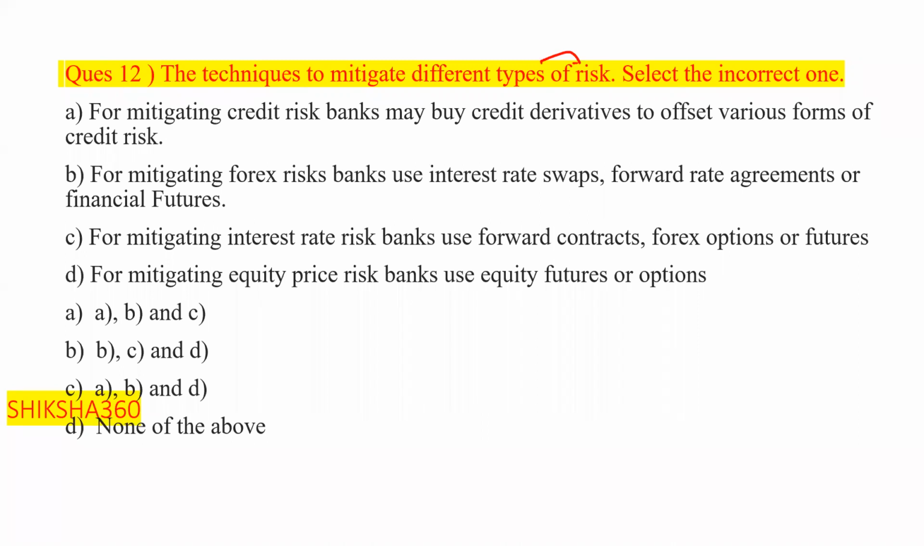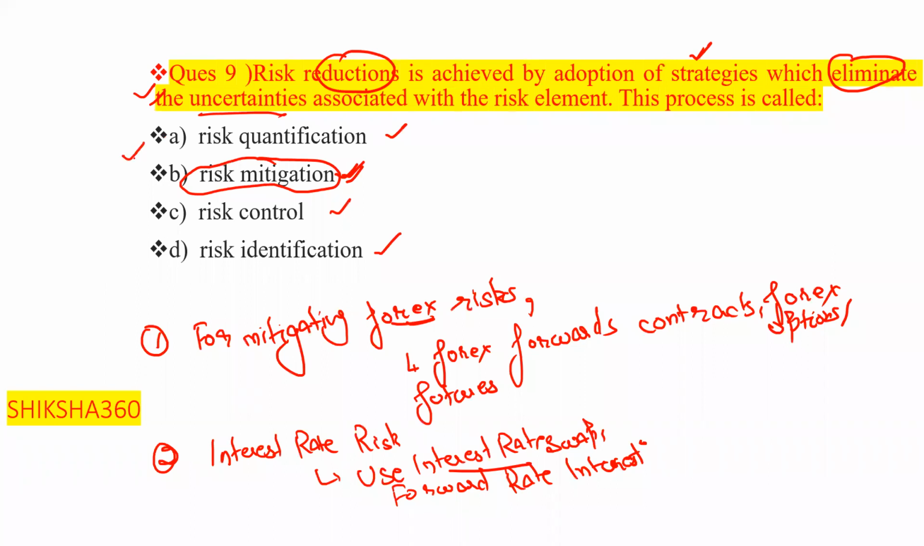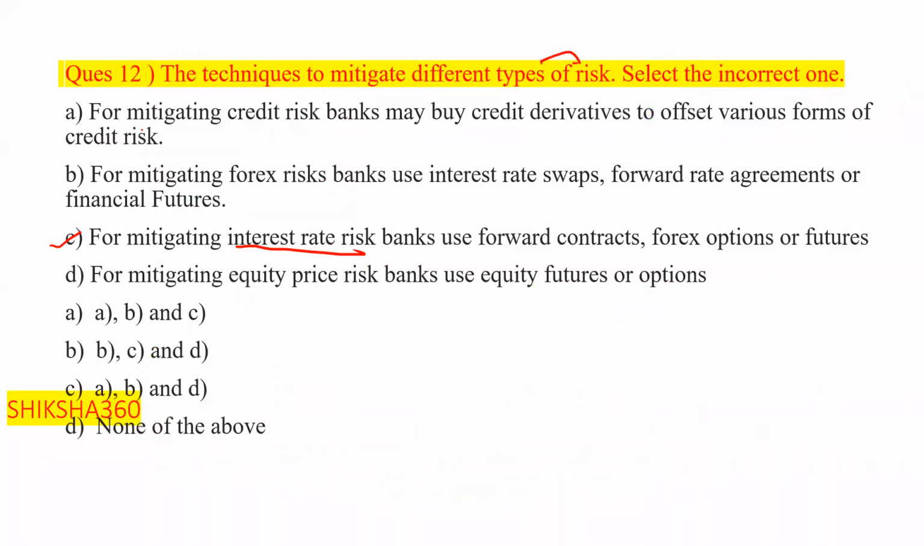First of all, as we have discussed, for reducing or mitigating interest rate risk, we will discuss the third point first. I will relate this question to question number 12, that's why I will discuss it here. The techniques to mitigate different types of risk: select the incorrect one. We have to find out which of the following is the incorrect one.